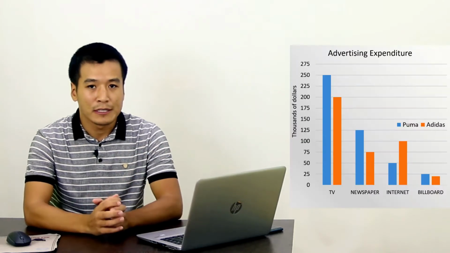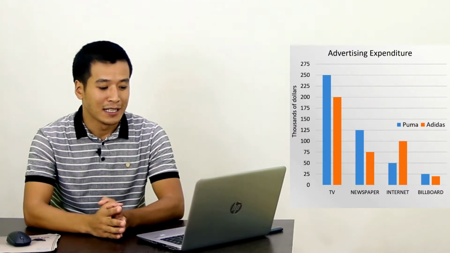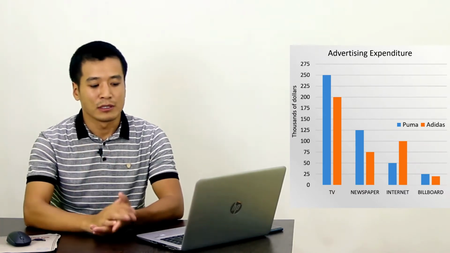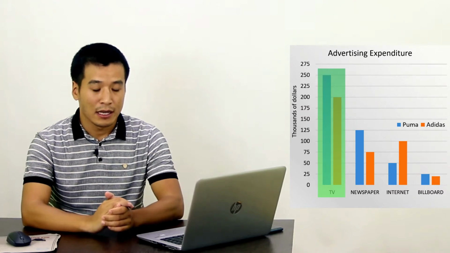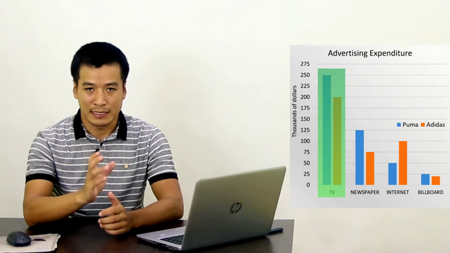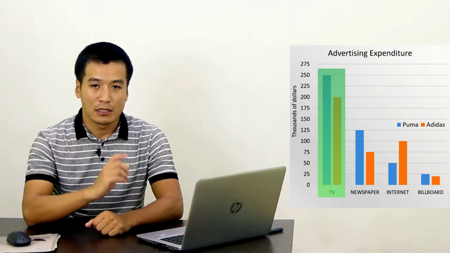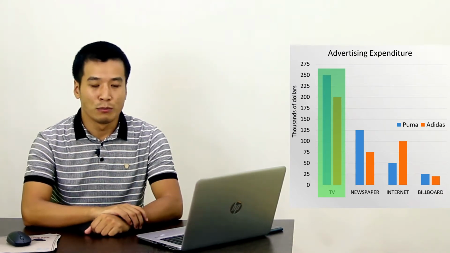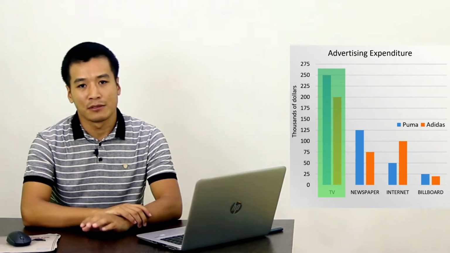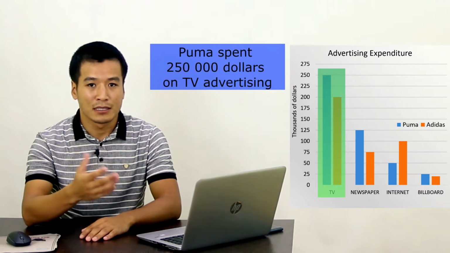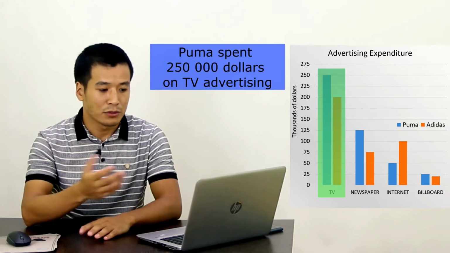I'm going to explain the word respectively in the example, and we have the pie chart here, the bar chart here that we have been using so far. And we'll concentrate on the first category, which is TV advertising. And let's just make up 2 simple sentences before we use the word respectively. For example, on the TV part, we can see that Puma spent $250,000 on TV advertising. This is something that you can write. This is very simple, basic sentence that you can write.